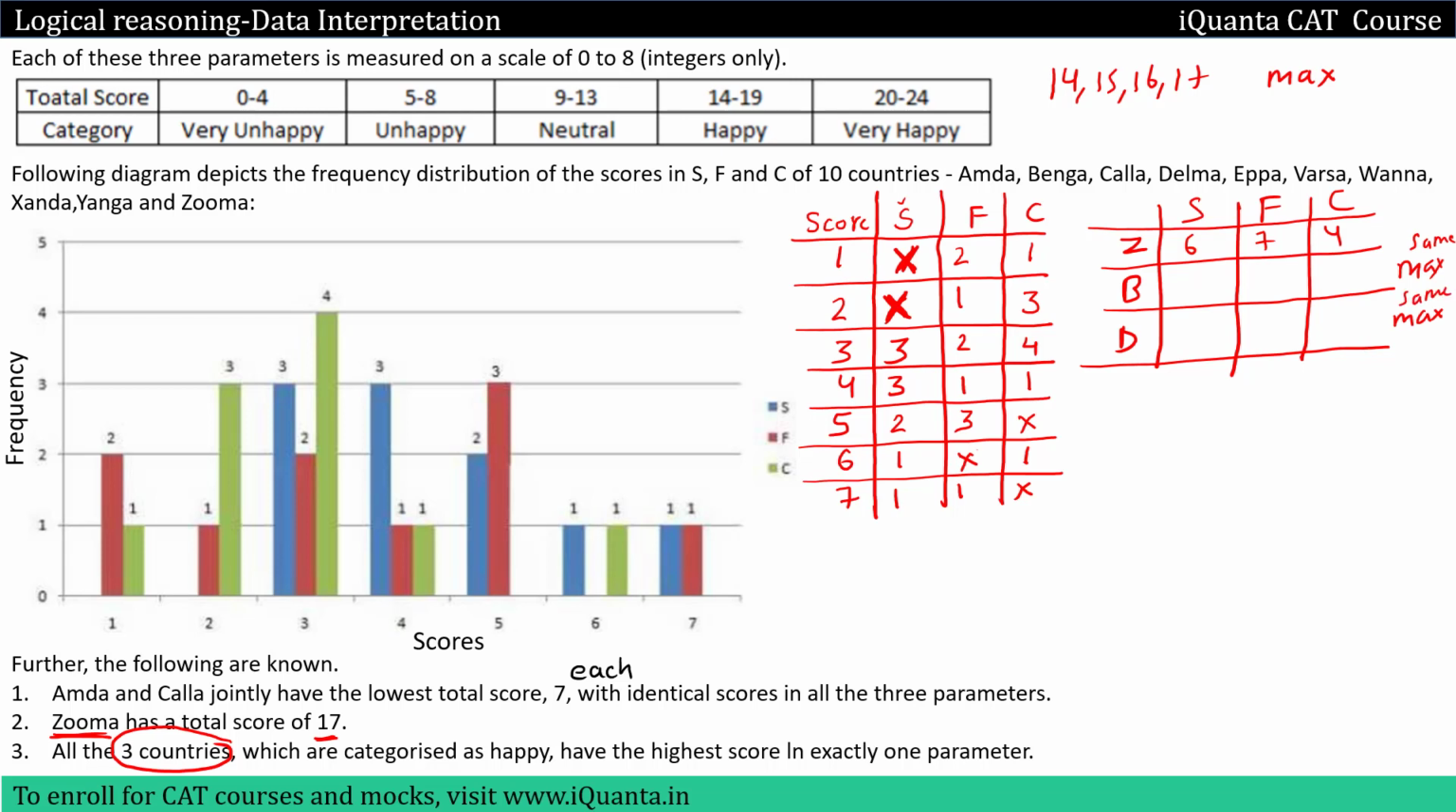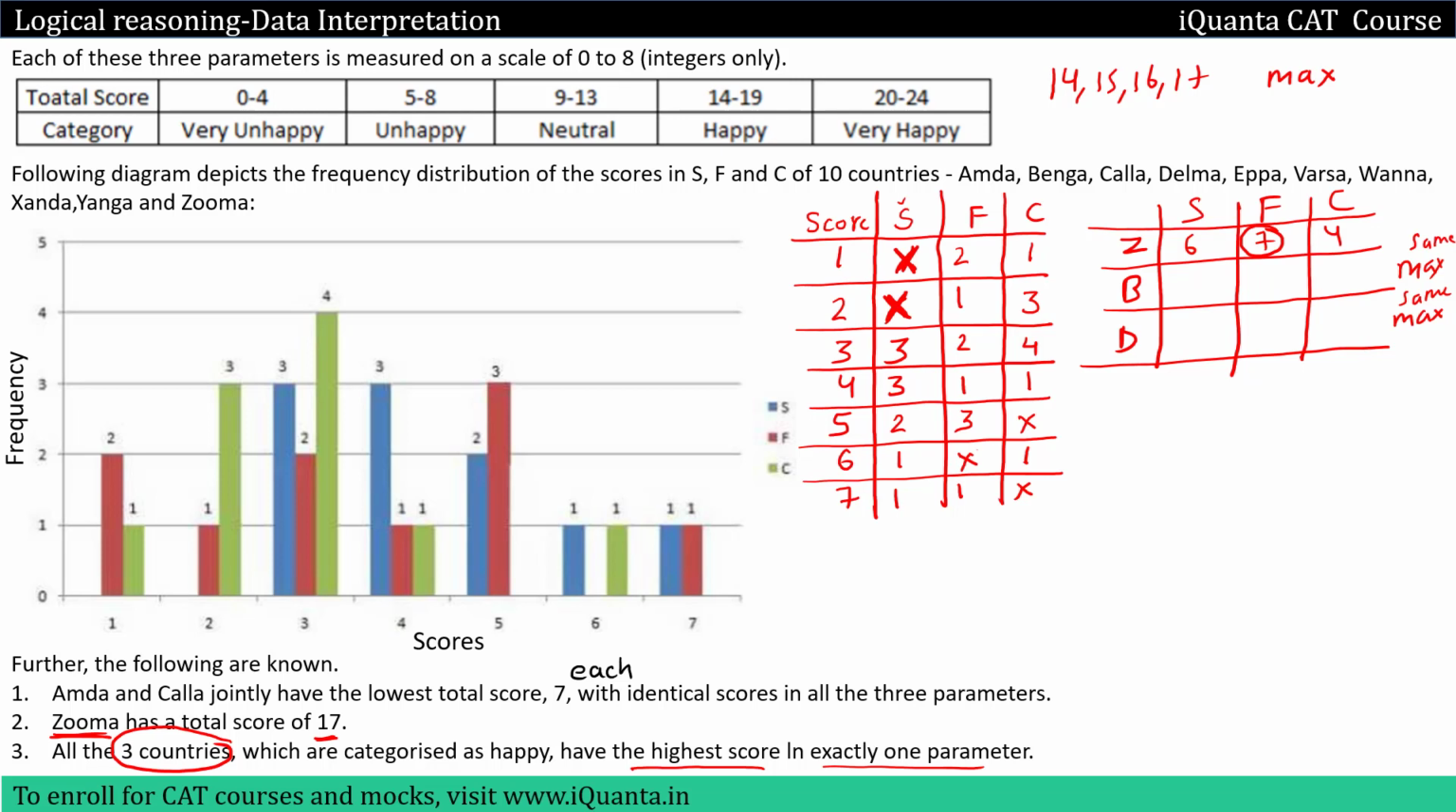What I can see here is there is a clue related to happy countries that they should have the highest score in exactly one parameter. So we can see that Zuma has the highest score in this parameter F. That means no other happy country can have the highest score in F. Now there are only 3 countries in the happy category, which are Z, B and D. So one of them will be given the highest possible score in S, one will be given the highest possible score in F, and one will be given the highest possible score in C. I have given the highest possible score in F to Z. Let me give the highest possible score in S to B.